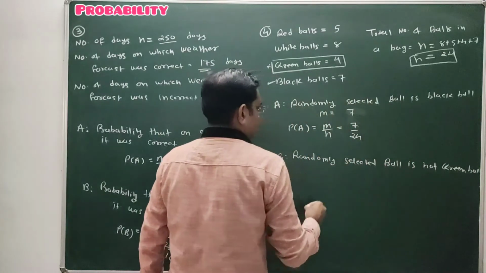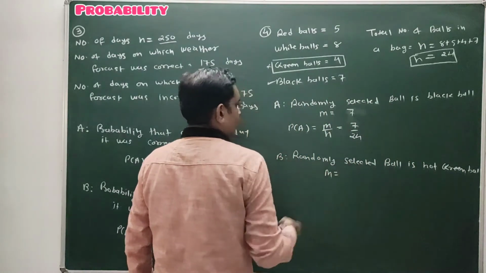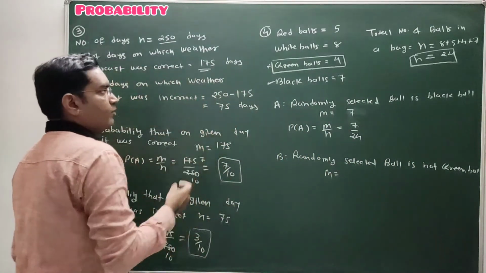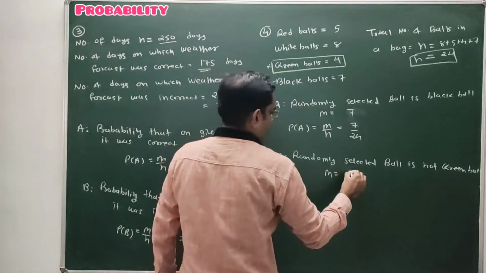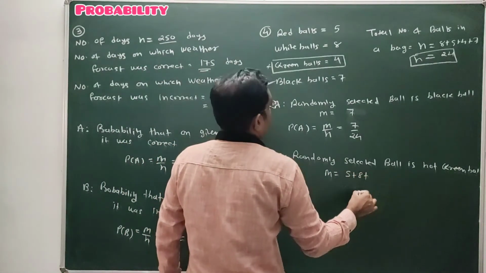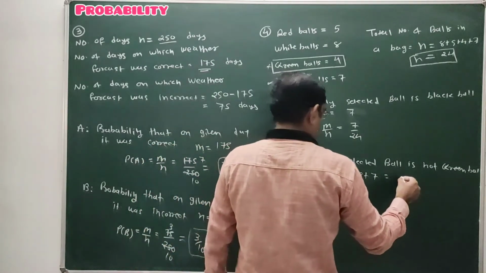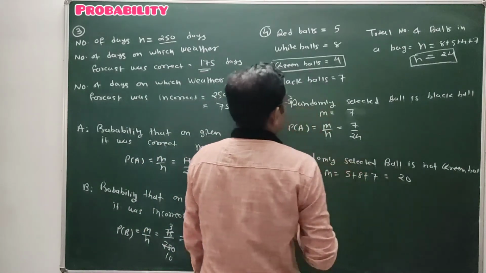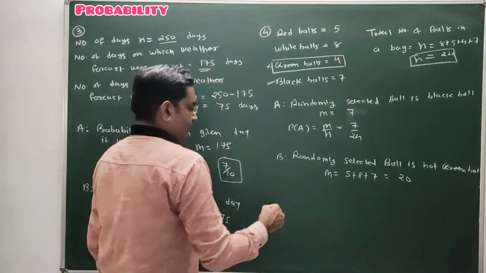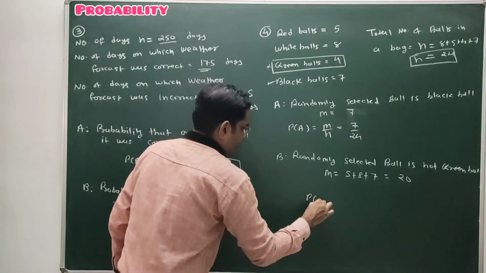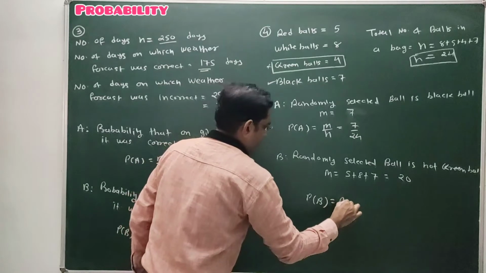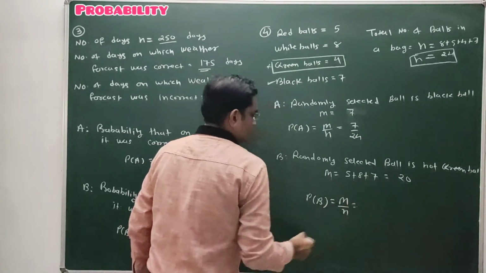ग्रीन नहीं होना चाहिए. सो ग्रीन नहीं होना चाहिए तो क्या हो सकता है? It may be red, white and black. So the number of favorable outcomes are 5 plus 8 plus 7, that is equal to 20. So the probability of occurrence of event B is number of favorable outcomes divided by total number of outcomes.